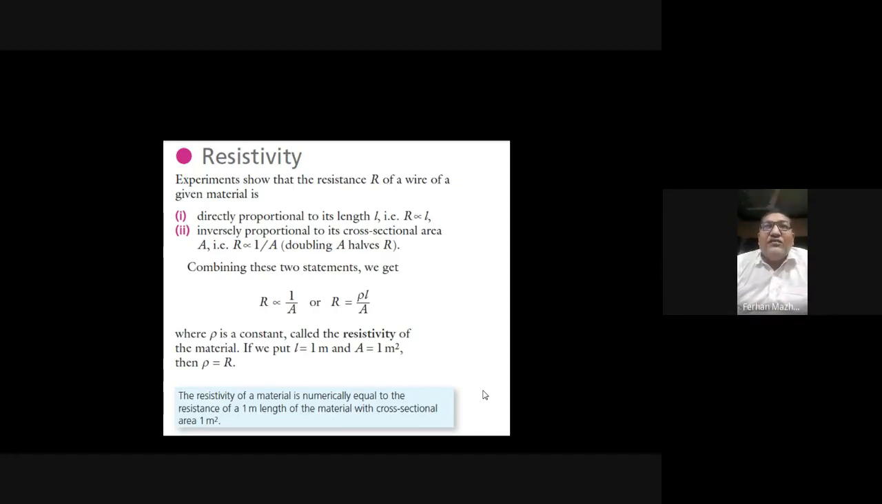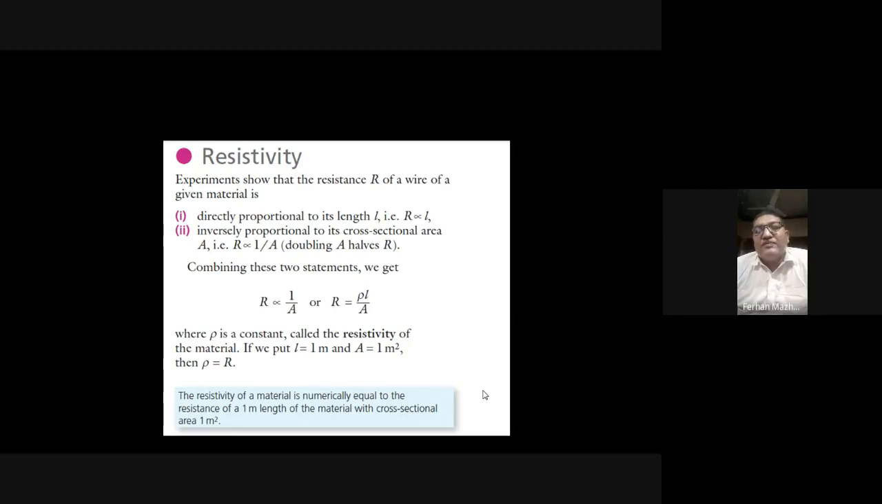How do you define the resistivity? Resistivity of the material is numerically equal to the resistance of a 1 meter length of a material with a cross-sectional area of 1 meter square. The resistance of a substance when its length is 1 meter and its cross-sectional area is 1 meter square will be known as the resistivity.